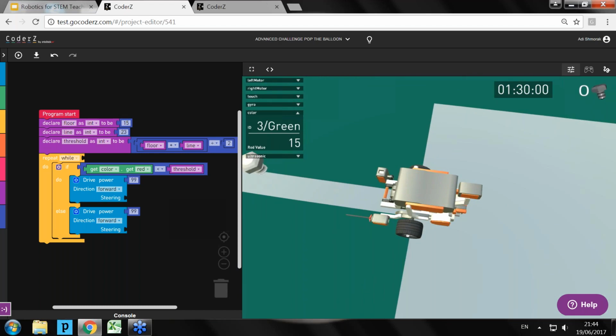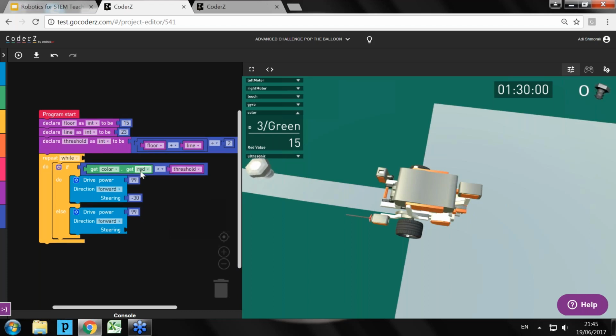Do you remember how we turn to the left? What steering value do I need to turn the robot to the left? Let's see if you can remember. All right, excellent. I can see that you remember. Turning left requires a negative value. I will put in 30. We may need to tweak it later.